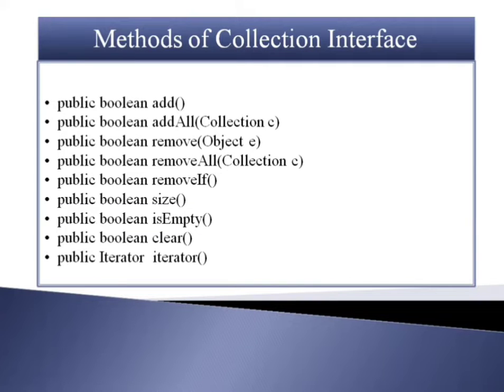The public void clear method is used to remove all the elements from the collection. Public iterator method returns an iterator and it is used to iterate the particular collection elements in the forward direction.